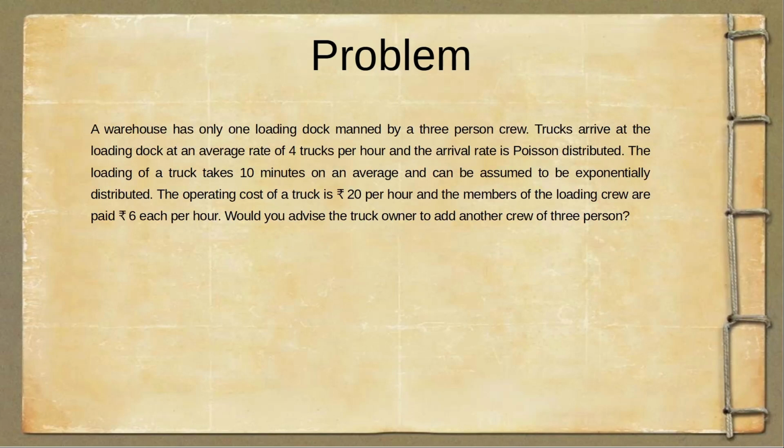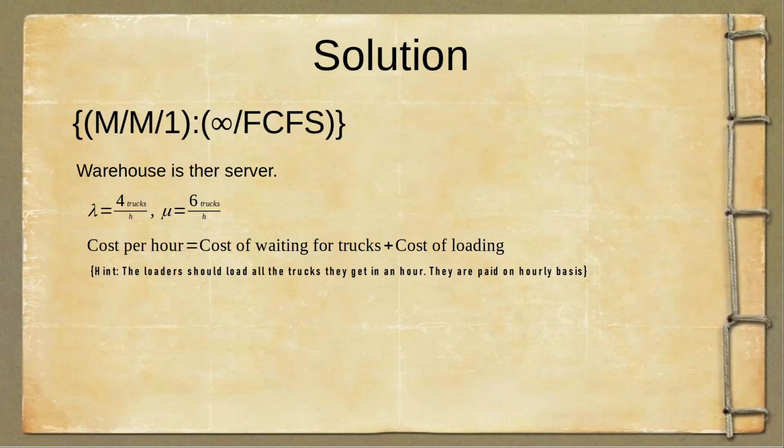A warehouse has only one loading dock manned by a three-person crew. Trucks arrive at the loading dock at an average rate of 4 trucks per hour and the arrival rate is Poisson distributed. The loading of a truck takes 10 minutes on an average and can be assumed to be exponentially distributed. The operating cost of a truck is rupees 20 per hour and the members of the loading crew are paid rupees 6 per hour. Would you advise the truck owner to add another crew of 3 persons? So let's have a look at how we solve it.